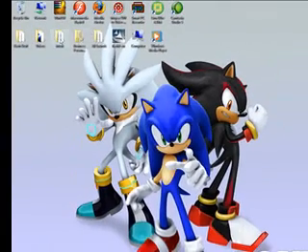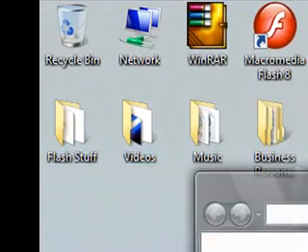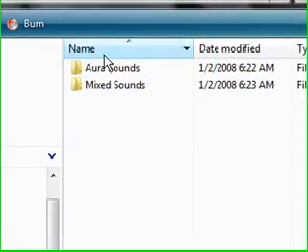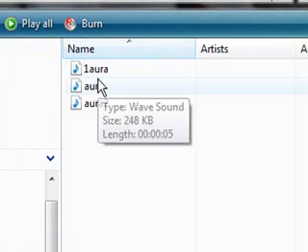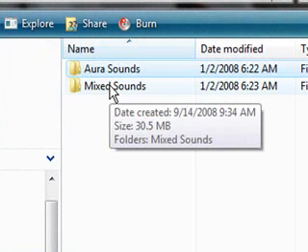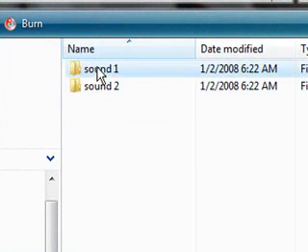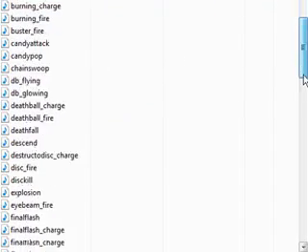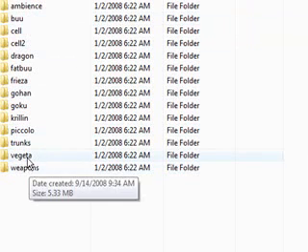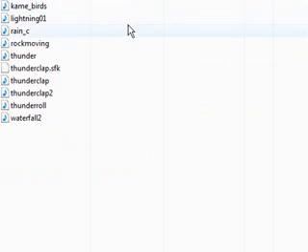And then you go into where you saved it. I saved it in videos, and right there, DBZ Sound Pack. It has aura sounds. It's really sweet. They're really good quality. They're like the best you can get. Mix sounds. Sound 1 is all the sounds. And then sound 2 is the characters, and one's called ambience.